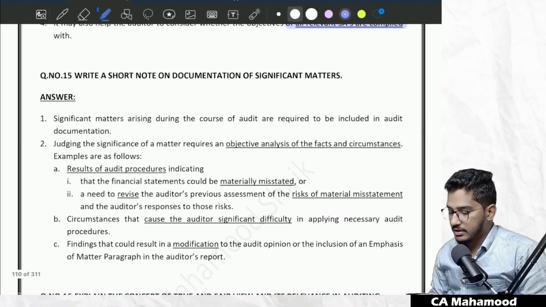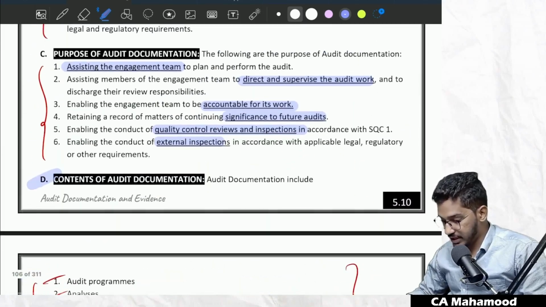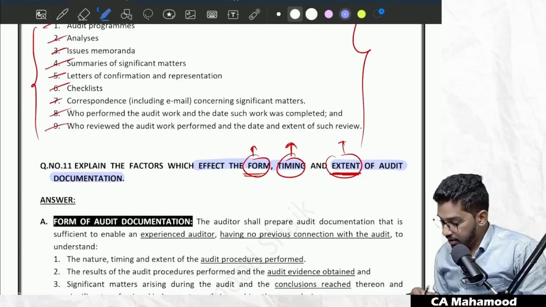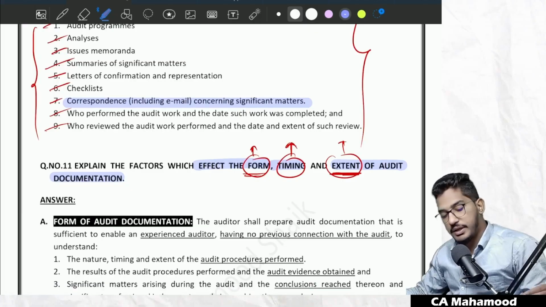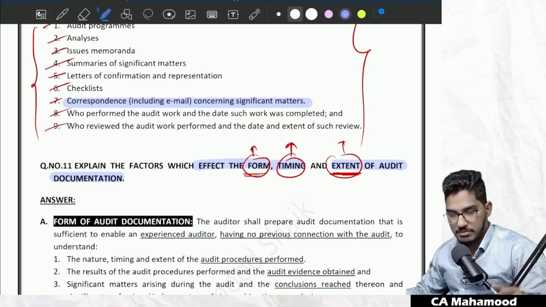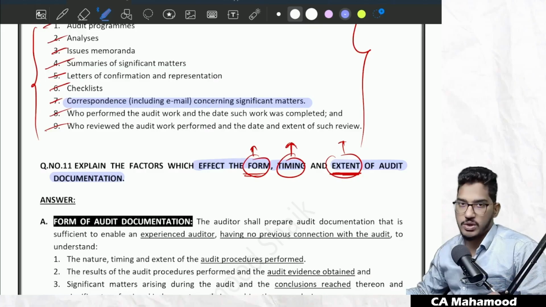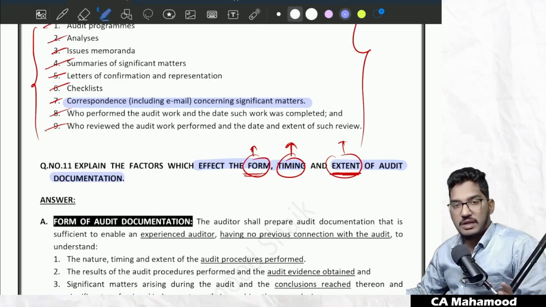See, one of the most important things which you have to include as a part of your audit documentation, if you see the contents of the audit documentation here, is the correspondence regarding the significant matters. We have seen that in the audit documentation, you even have to include significant matters. At various instances also, you will see that the auditor has to pay more attention to significant matters. The auditor has to include significant matters in the documentation. But what are significant matters? What are significant matters?